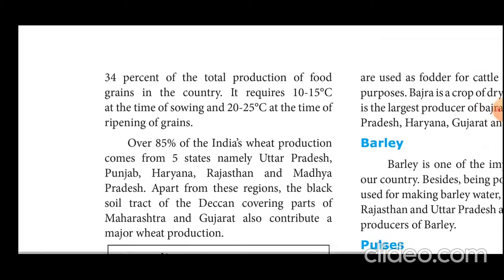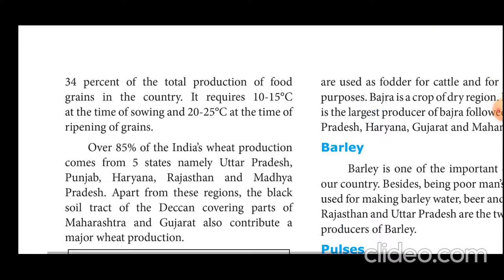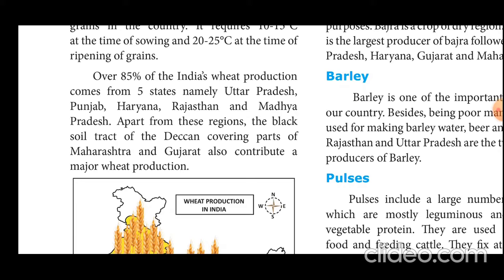Wheat accounts for 34% of the total production of food grains in the country. It needs 10 to 15 degrees Celsius at the time of sowing and 20 to 25 degrees Celsius at the time of ripening of grains. So this is the condition of wheat.